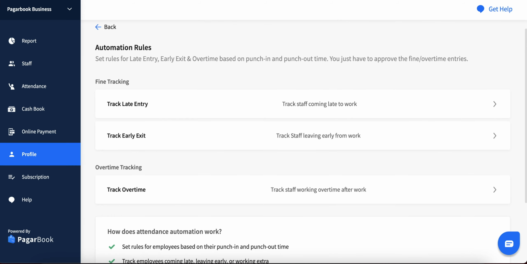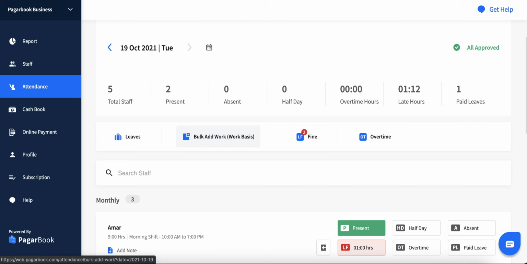All the fine entries and the overtime entries need to be approved by the employer or the admin to be added in the staff salary calculation. You can view all the fine and overtime entries on the attendance screen. Select the Fine option to view and approve the late fine and early exit entries. Select the Overtime option to view and approve the overtime entries.